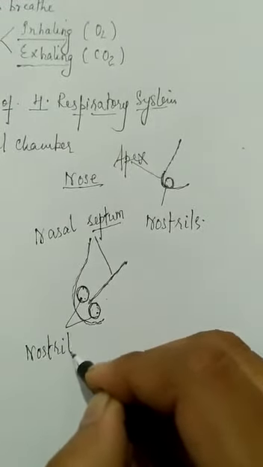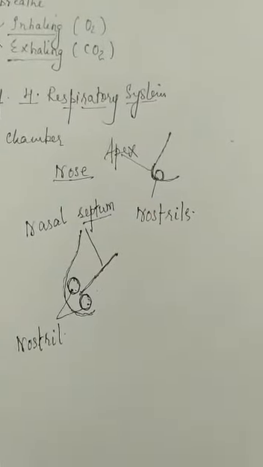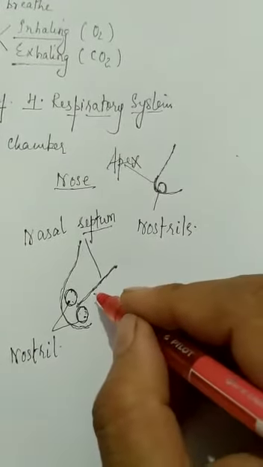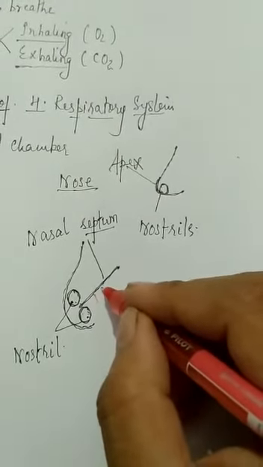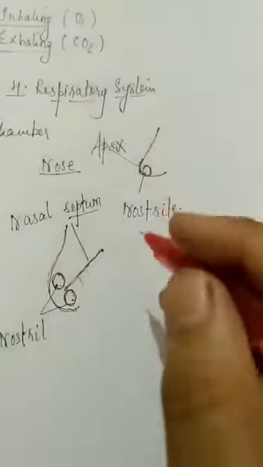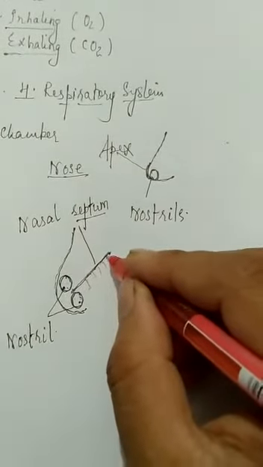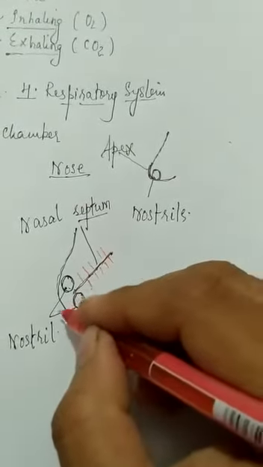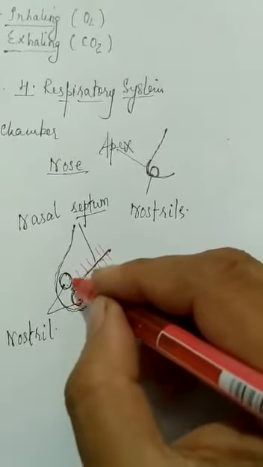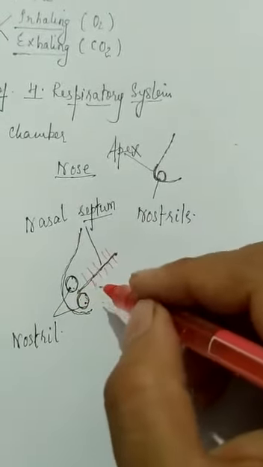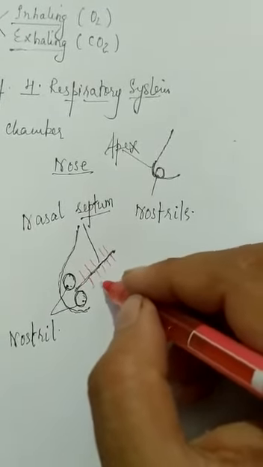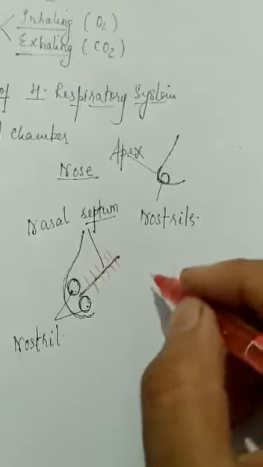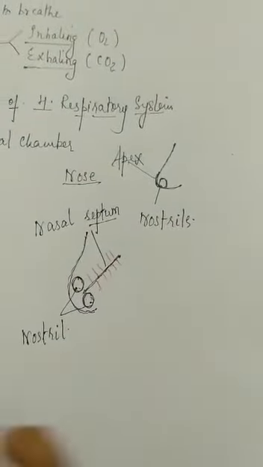Now air enters into the nostrils, right? Air might contain several germ particles or dust particles. These germ or dust particles are entrapped by the presence of hair. So within this nose region you can find many hairs. When you inhale air, if any dust particles are there, those dust particles are trapped by these hairs, right? Finally, the air then reaches the next part.